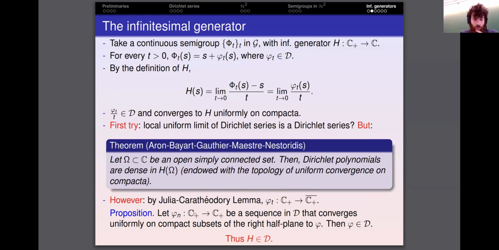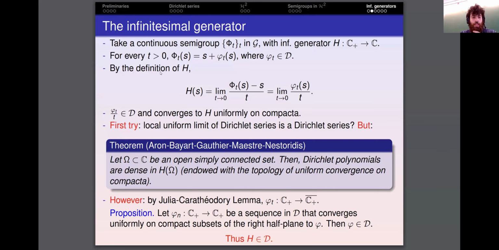So if we consider a sequence of Dirichlet series mapping the right half plane into itself, converging uniformly on compacta of the right half plane to a function phi, then this limit function phi is a Dirichlet series. So we have that H is a Dirichlet series.